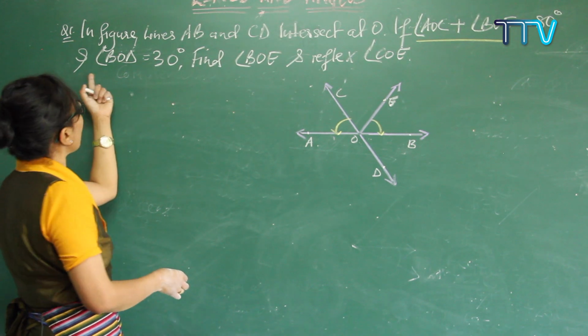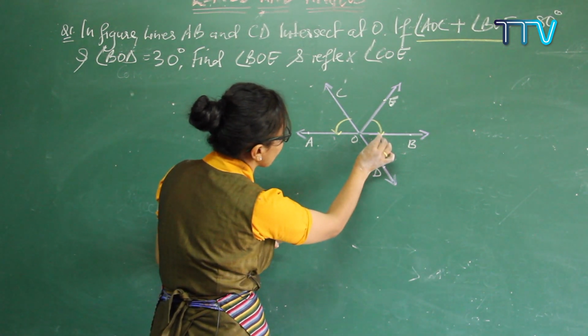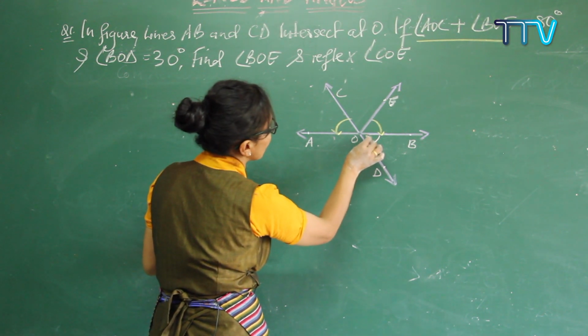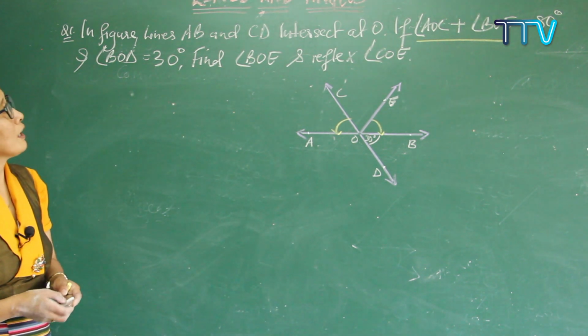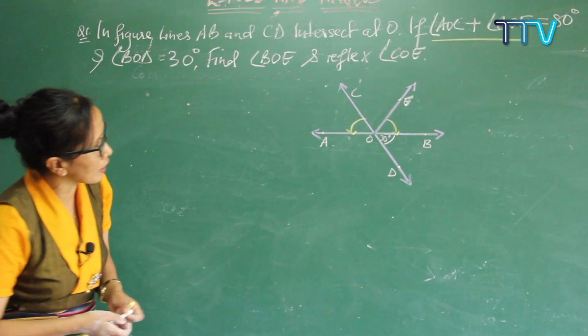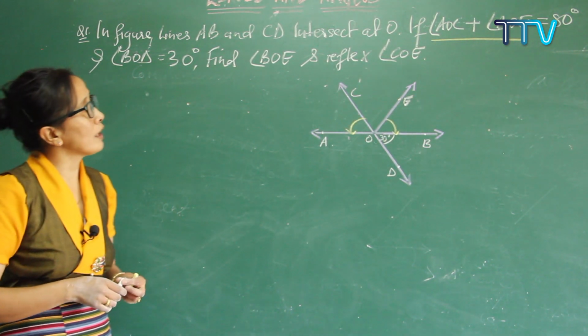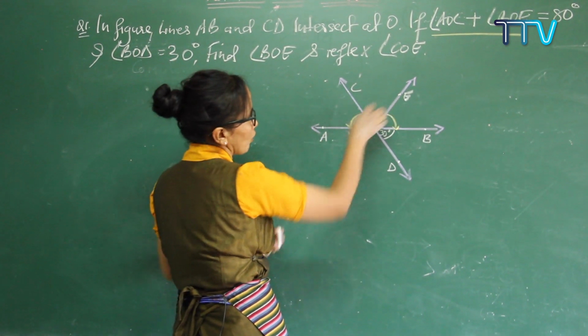And the second one, BOD. Where is BOD? Here, this angle is also given. This BOD is given as 30 degrees. Got it? 30 degrees. And then your question is to find BOE. Where is BOE? You have to find BOE, and then second, you have to find reflex angle COE.